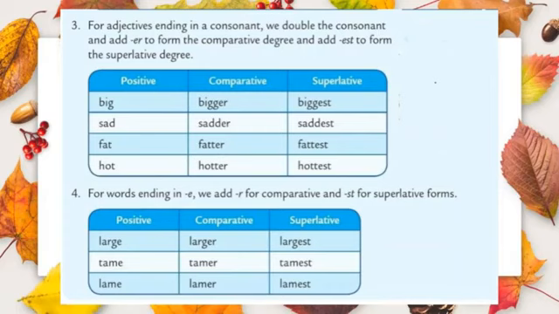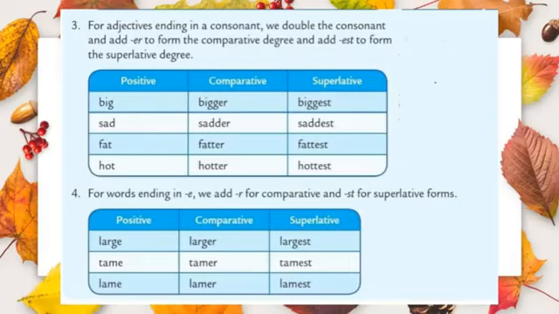We should write the same letter again and add er to form the comparative. For superlative, the same way, but we should add est to form the superlative degree. Look at the next example, sad, sadder, saddest. What did we do here? We just added the same letter again along with er to form comparative. For superlative, we added the same letter along with est. Let's move to the next example, fat, fatter, fattest. And the last one, hot, hotter, hottest.